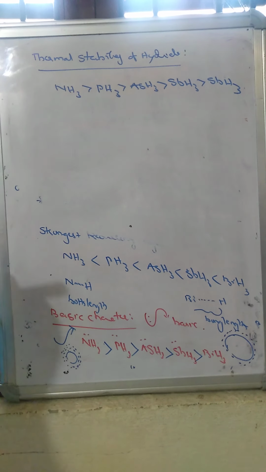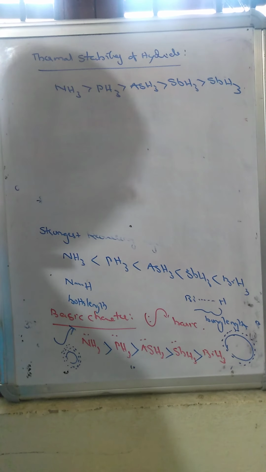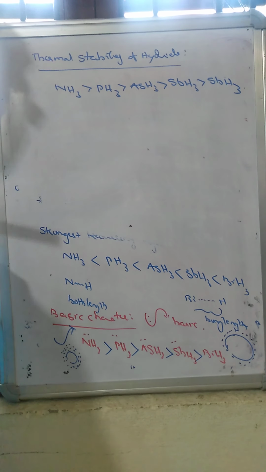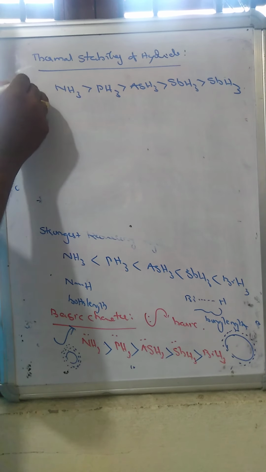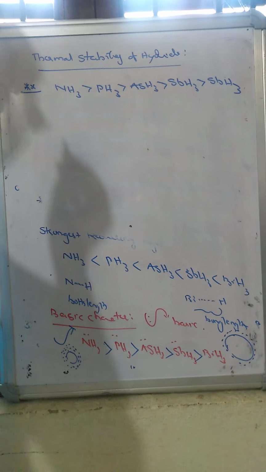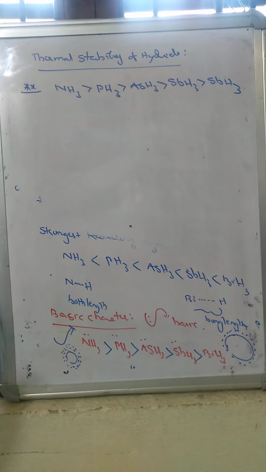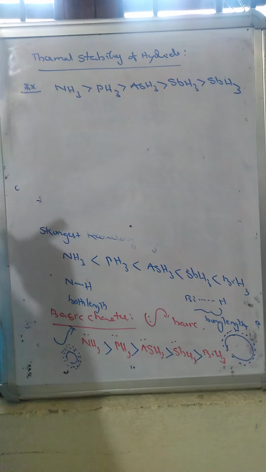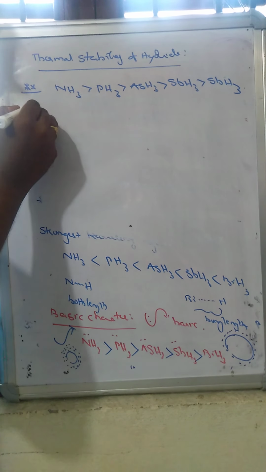We have to remember all these orders that we have been discussing: the strongest reducing nature, basic character and thermal stability of these hydrides. We have to assume them carefully. Now next we will go for another property, reaction with halogens.